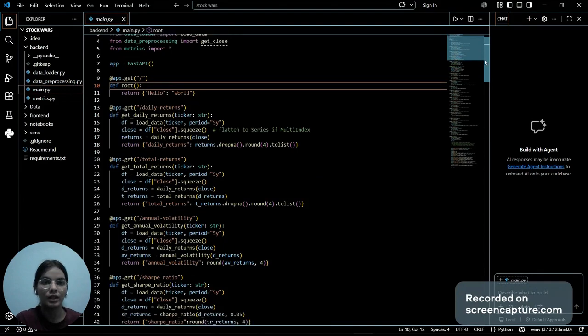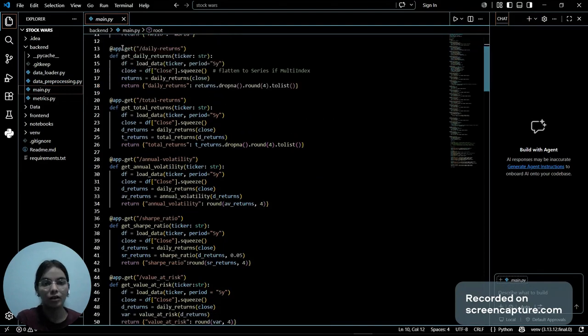Next up, all this is pretty similar to what we have done in the metrics functions. As you can see, here it's creating a get endpoint for the daily returns, and then there is a function get daily returns. Here I have taken the value of ticker, then it's loading the data of the ticker, and the default time period is 5 years.